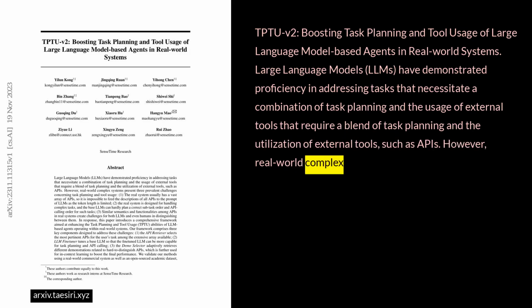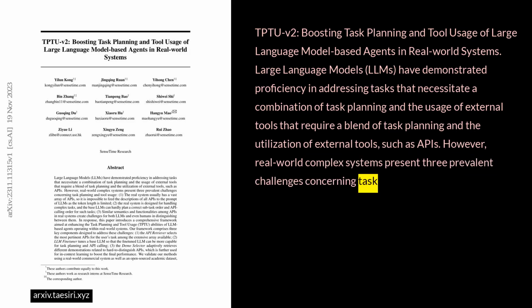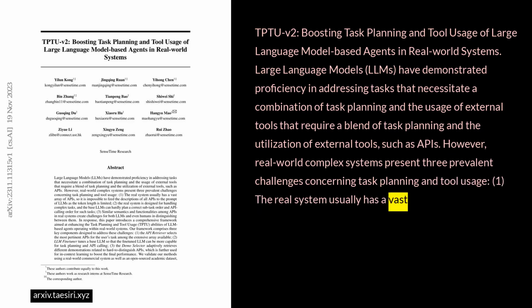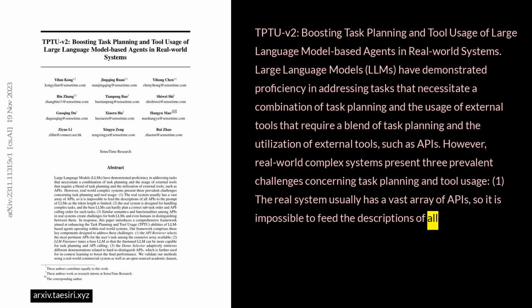However, real-world complex systems present 3 prevalent challenges concerning task planning and tool usage. 1. The real system usually has a vast array of APIs, so it is impossible to feed the descriptions of all APIs to the prompt of LLMs, as the token length is limited. 2.